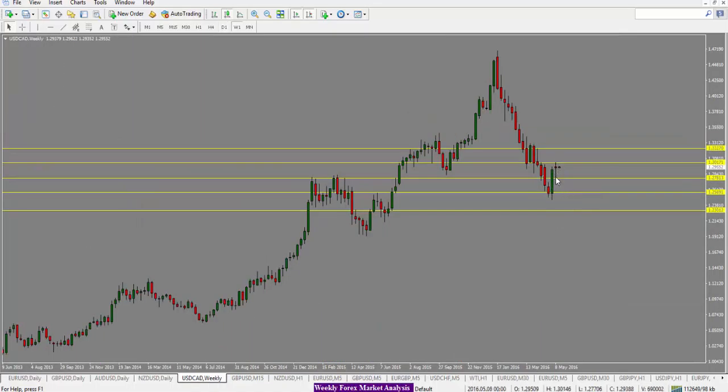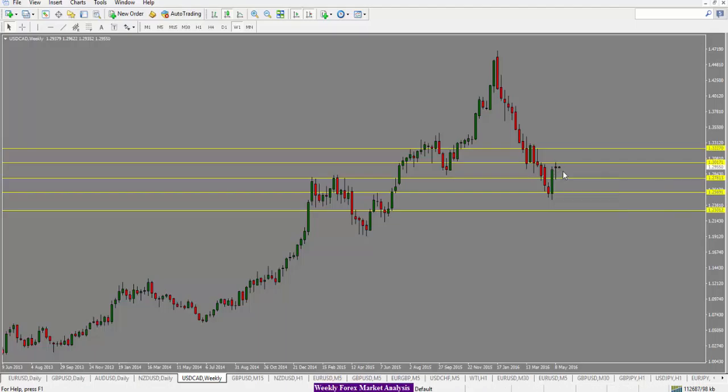Dollar CAD here, it was a quite neutral close for the week. Price went up and then dropped off of that 130 level, and now we have to wait for this range to break. If it holds below this 130 level, we'd be looking for a move to the downside and potentially into this 127.80 area. However, if it does break through this 130 area, the next target here would be 132.20. And if it breaks to the downside of 127.80, then we are looking for 125.70 area to the downside.